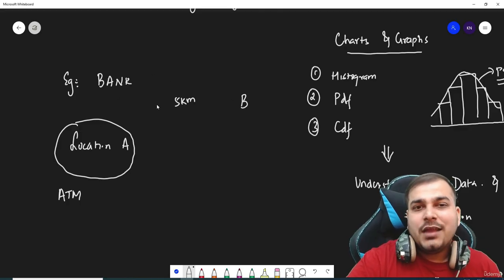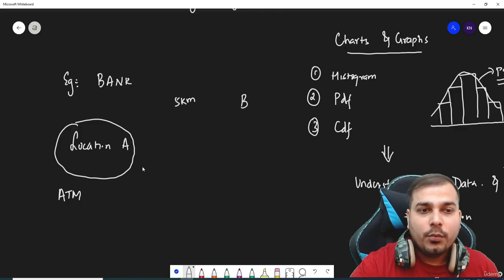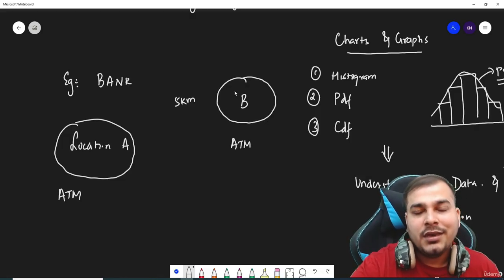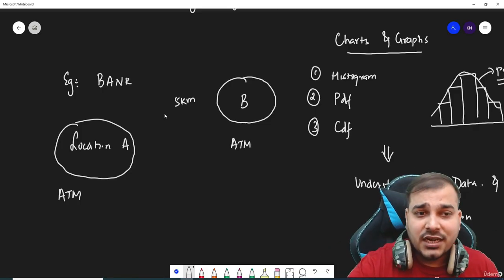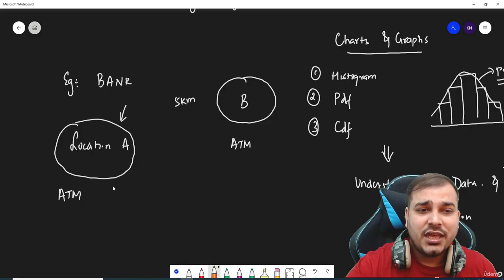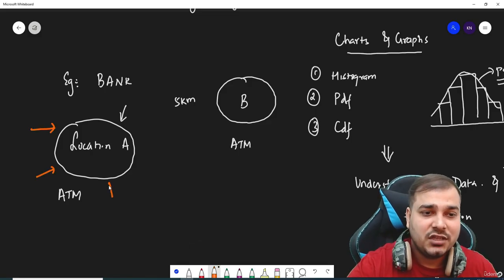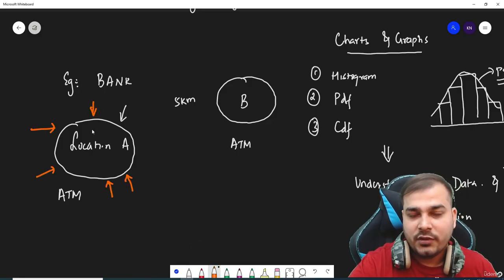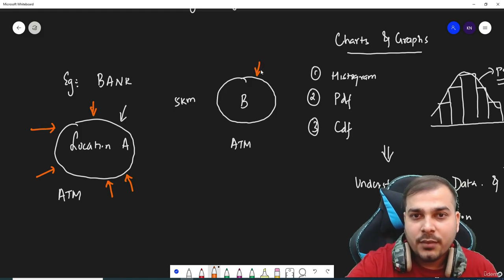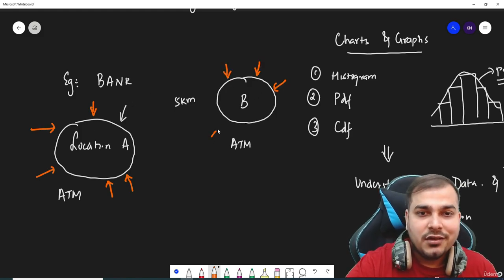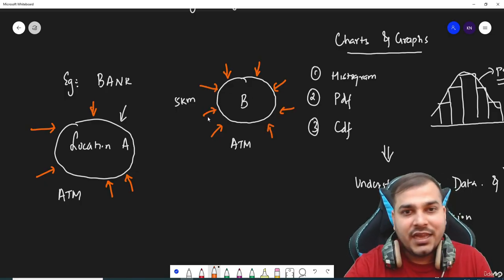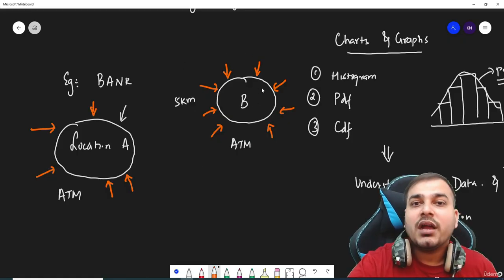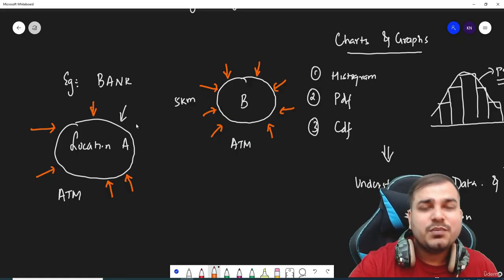Now the bank wants to understand whether opening an ATM in location B will actually help them provide the services much more efficiently or not. Just understand over here, guys, just imagine that in location A there are many people doing a lot of transactions, taking out money. And obviously if the bank wants to come up with another ATM in location B, then here also the traffic should be that much. People should be visiting this particular place and probably taking out money. How they come to a conclusion depends on this particular data itself.